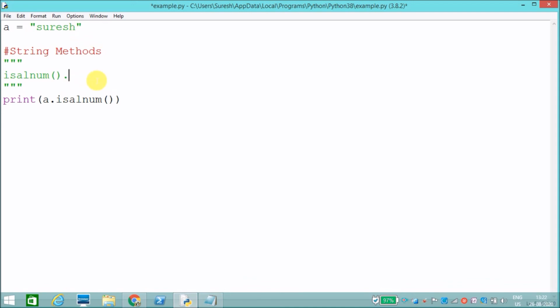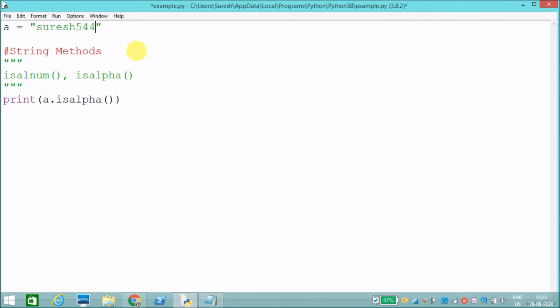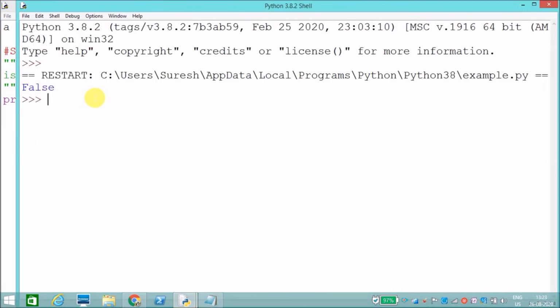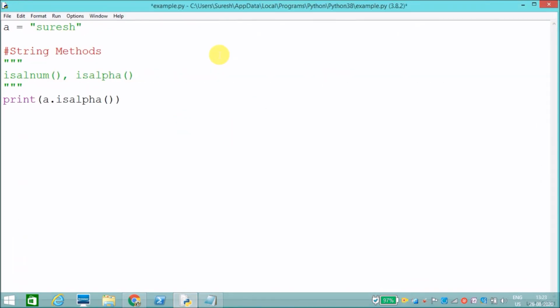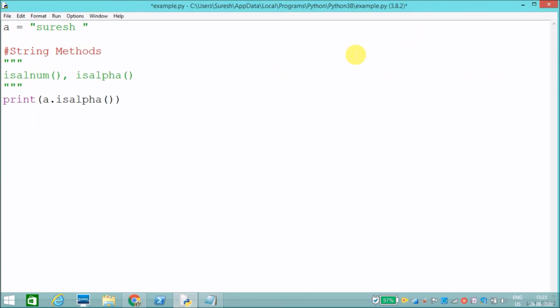Next method is isalpha. It will check whether the given string contains only alphabets or not. I'll execute this now. See, it returns true. If I include any numbers and run this, see, it returns false. Even for space, I'll run this program. See, it returns false. It should be only alphabets.